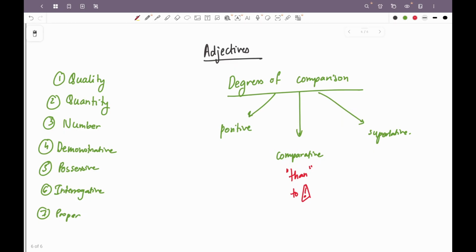This will show the comparison. So of the other boys or then the other boys or then anybody in the class, all of this will be used in the superlative degree only, because the comparison will of course be in the superlative form, because there will be a comparison between more than two things.